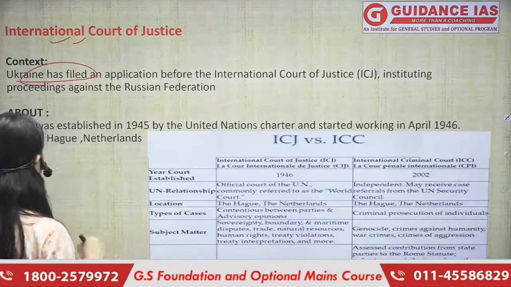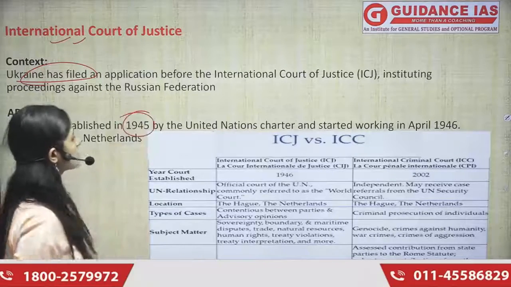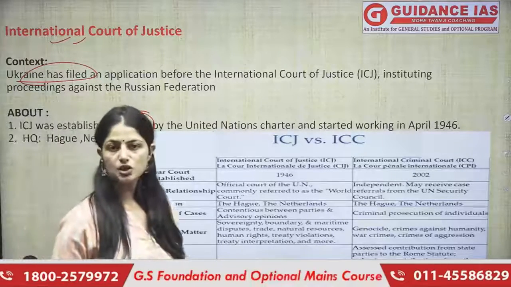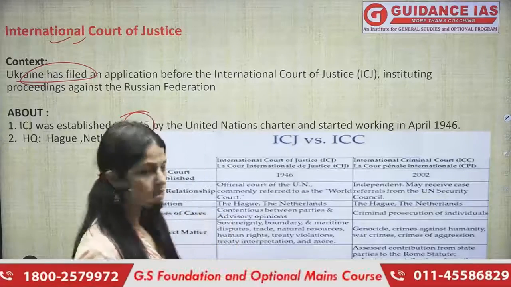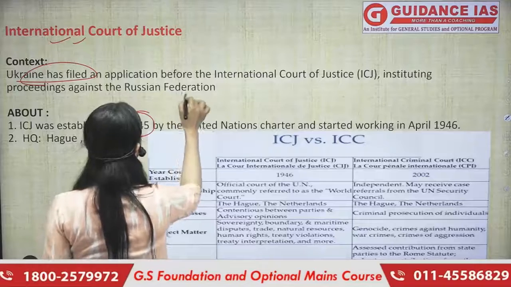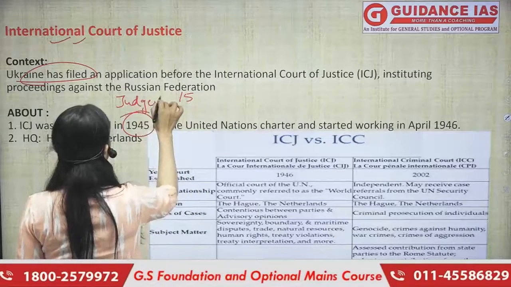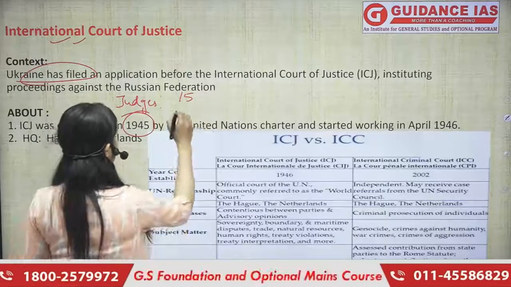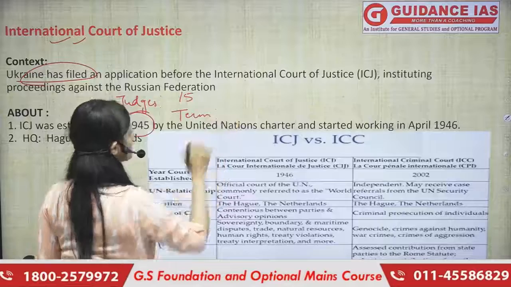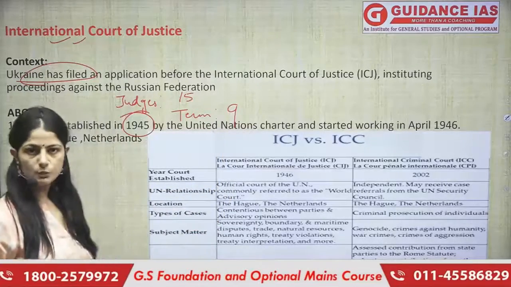Now what is ICJ or International Court of Justice? As we know, 1945 में it got established, United Nations Charters के through ये established हुआ था, and it started working in 1946. It has total 15 judges. Since it is a court, it has 15 judges. The number of judges are 15, and the total term for which the judges are elected is 9. Okay, these are some of the factual points you can remember.